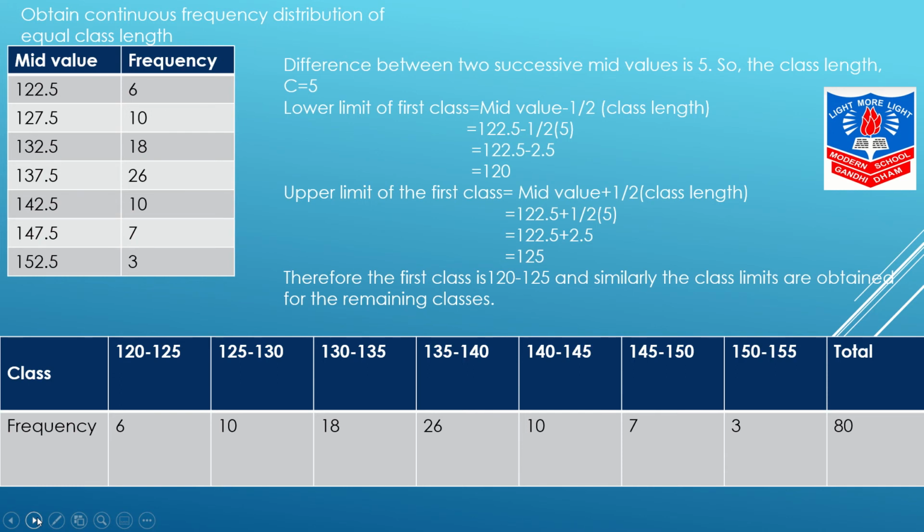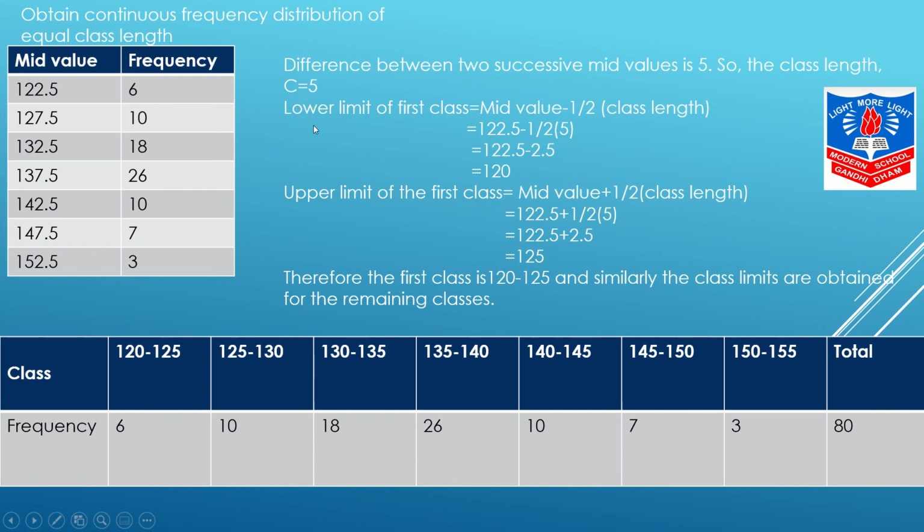Now, my next question is obtain continuous frequency distribution of equal class length. Over here you are given mid value and frequency. Now if you see over here the difference is of 5. Yes, 127.5 minus 122.5 we'll get 5. So our class length is 5.